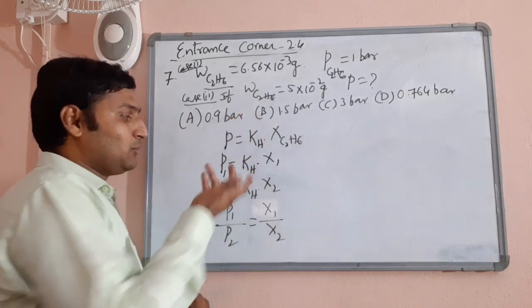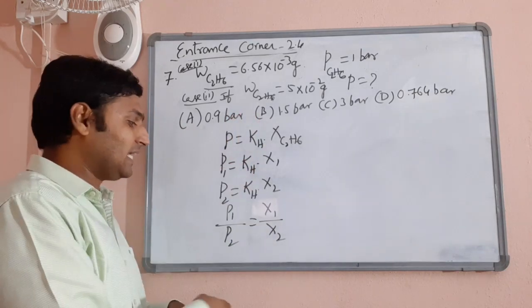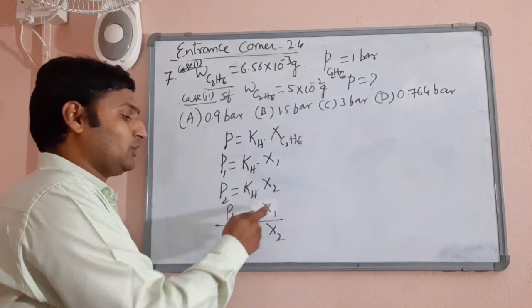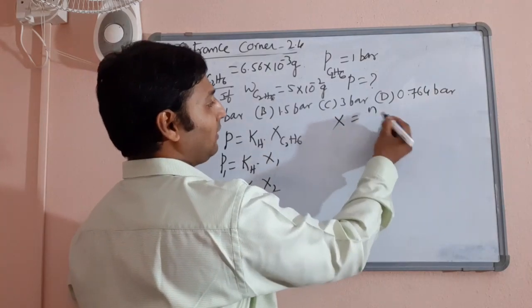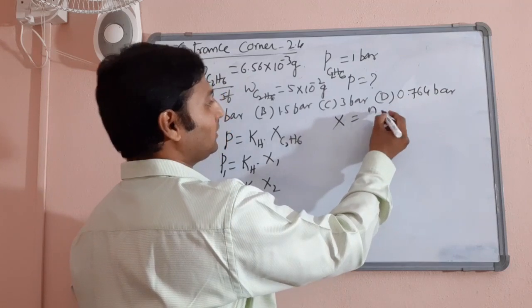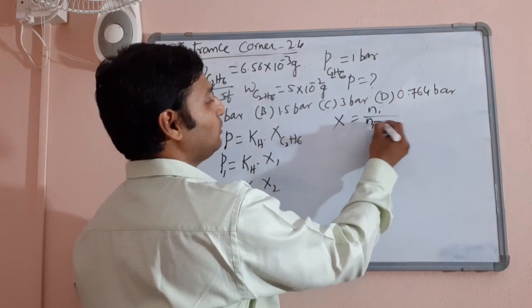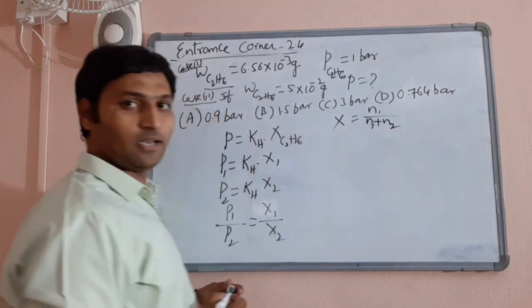That's why the KH value will obviously be the same. So I can cancel it and write P1 by P2 is equal to X1 by X2. Now what is mole fraction? Number of moles of solute by number of moles of solute plus number of moles of solvent.